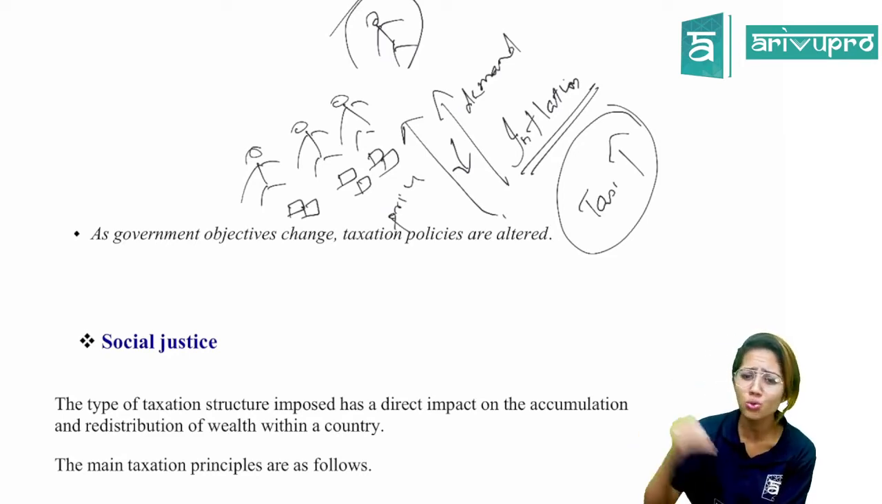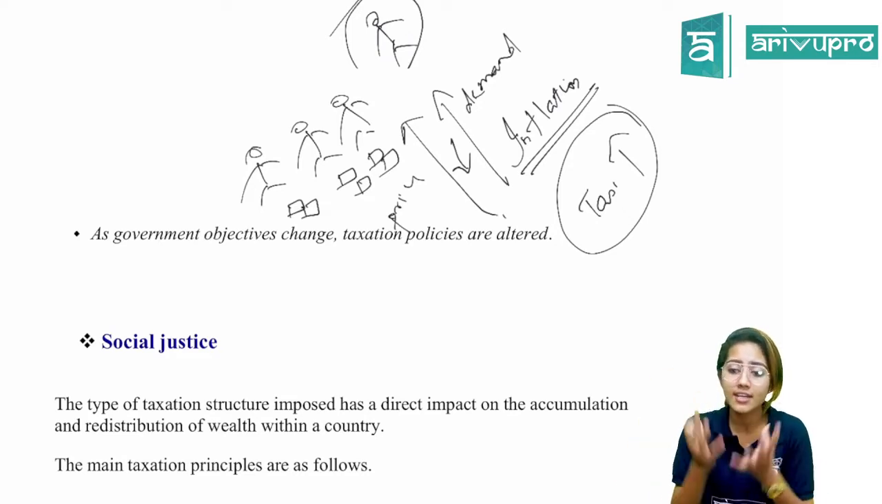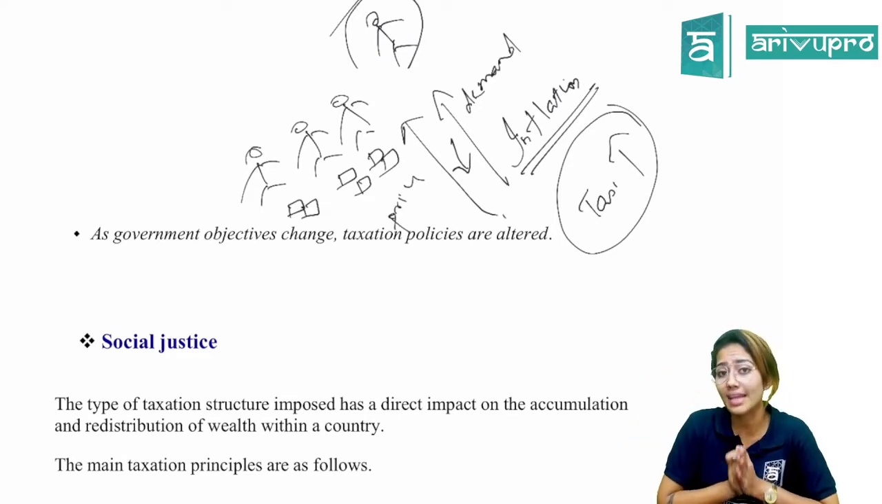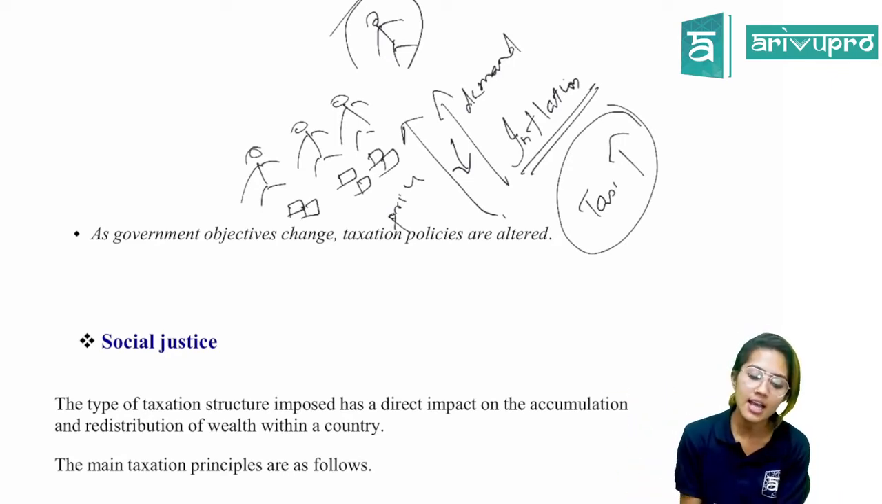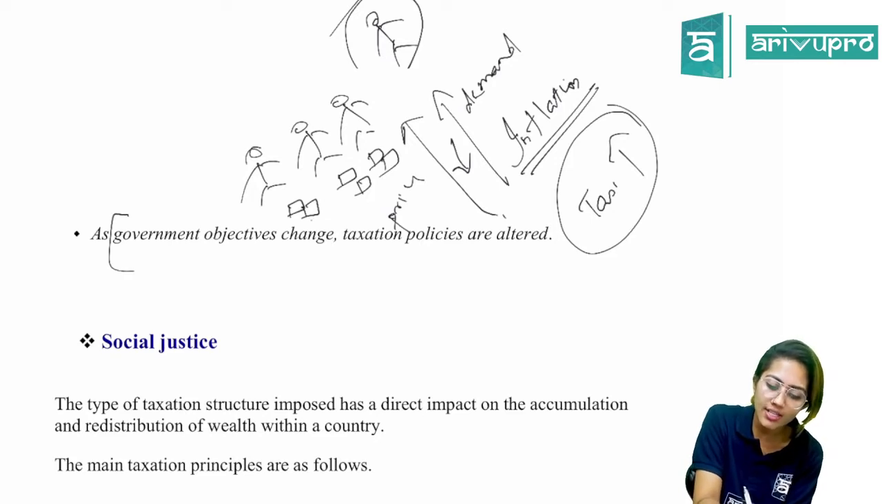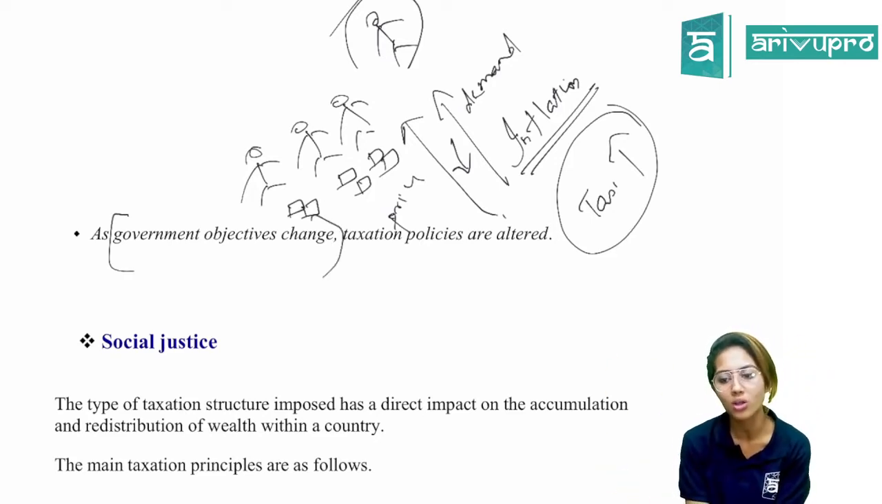The vice versa happens when there is deflation. If the demand is too low, the government reduces the tax rate so that individuals have a higher amount of disposable income in order to demand products and services. So as the objectives change, the taxation policies as well as public spending policies are also altered. Is it clear?